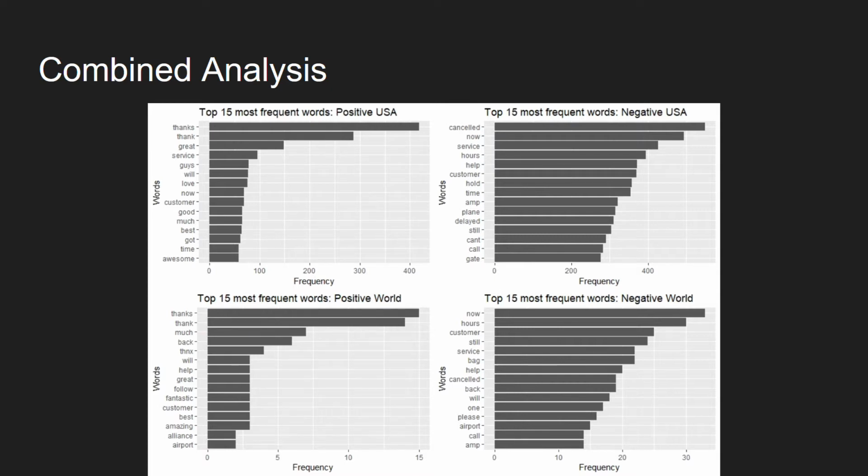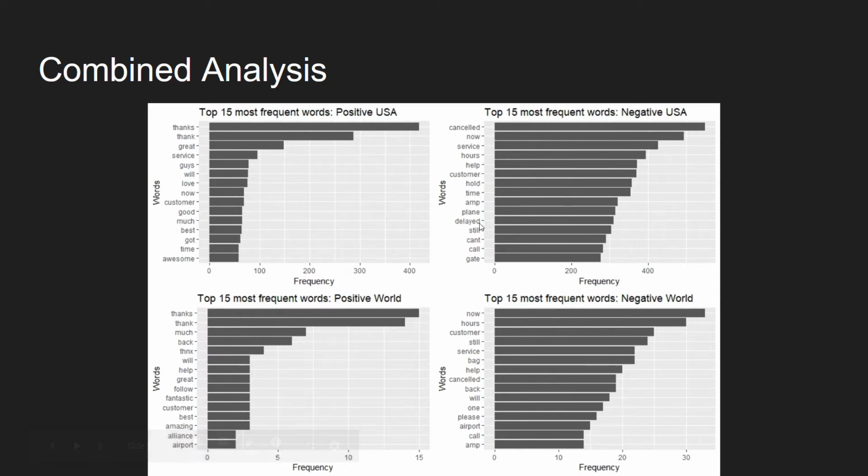And I want to note our world data set excluded the USA. The world is not the entire data set. It was the data set minus the American tweets, or the tweets that we could pinpoint to be within that American latitude and longitude. A lot of the same words make a resurgence, though albeit in a different order. Of course, canceled is all the way in the middle of the negative world data set, but it's at the very top of the American data set.